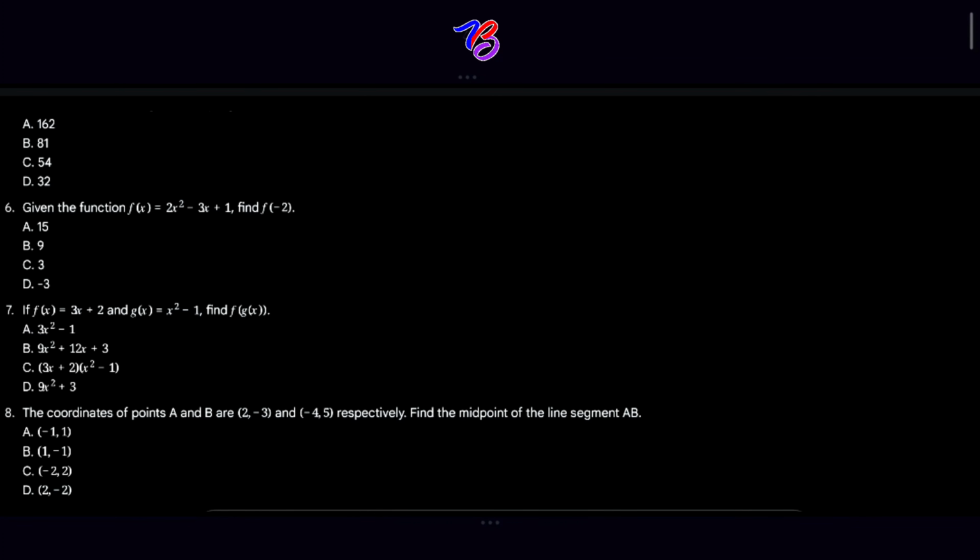Question 6. Given the function f of x is equal to 2x squared minus 3x plus 1. Further maths students, you can see that although this is in the form of a quadratic equation, your knowledge of further maths will help you.